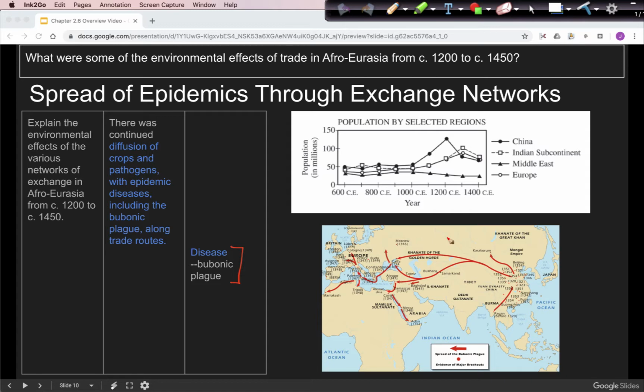We've talked about the Pax Mongolica and the fact that in the Mongol Empire there was this unity in this area right here that focused on a lot of trade. But with that unity and the movement of goods, we also get the movement of disease. So this map is showing the spread of the bubonic plague. That's what these red arrows are right here. And we think it originated in China. You can see that's kind of the vector here of the spread.